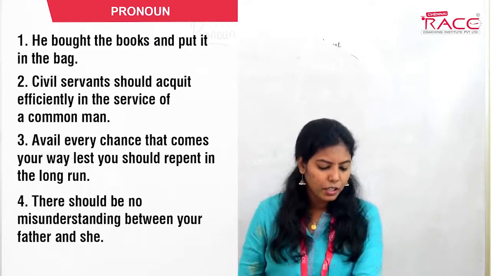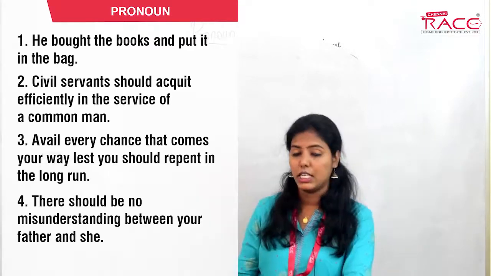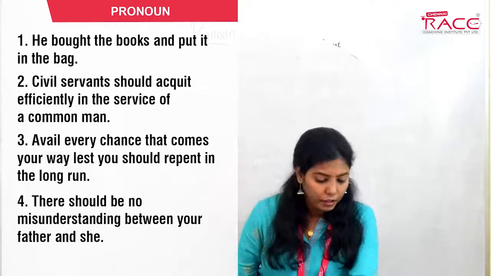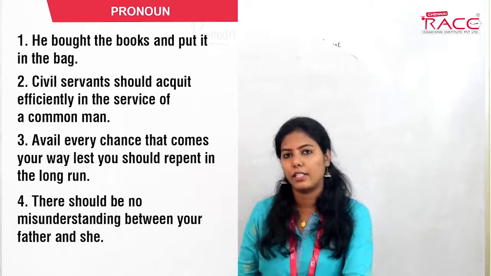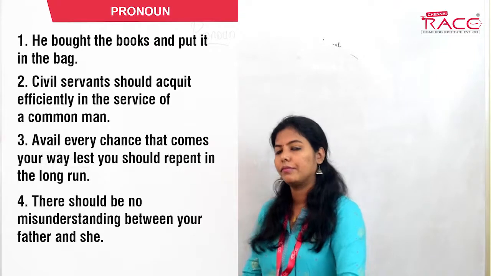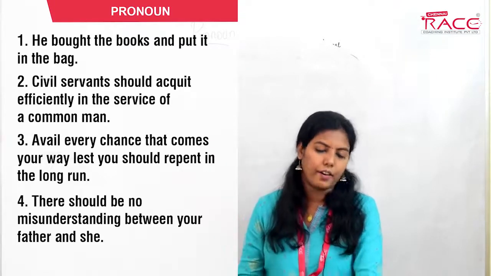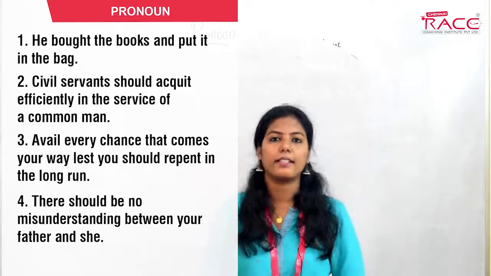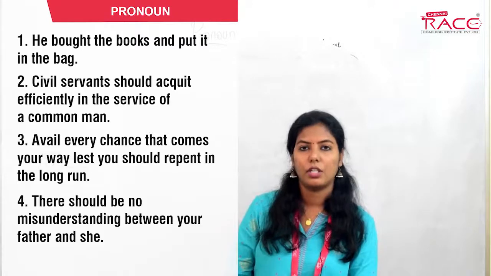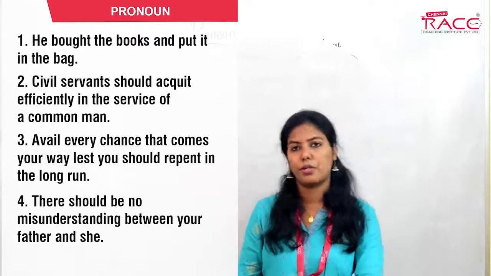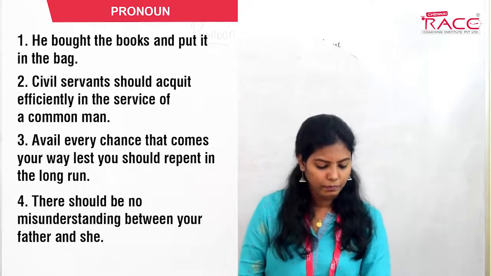There must be no misunderstanding between your father and she. What's the error here? She is in subjective form, that is wrong. Here it must be in the objective form. So your father and her, not she. Okay, your father and her. Next one.